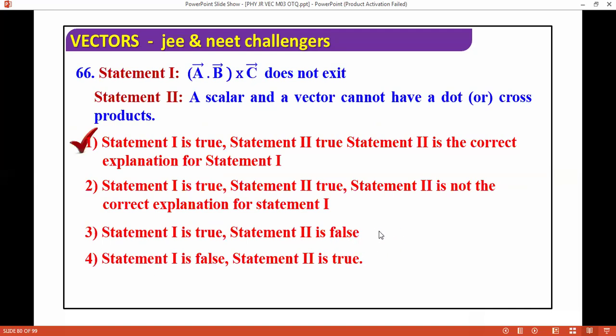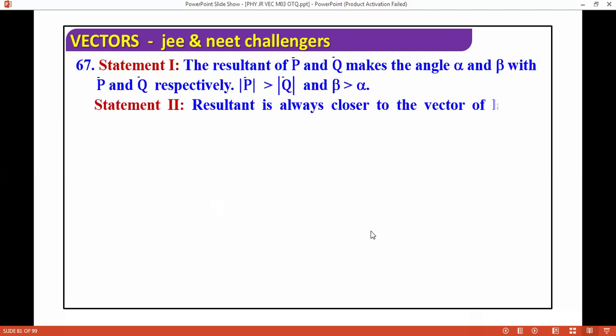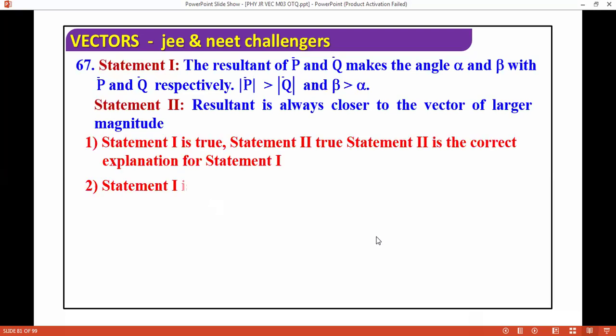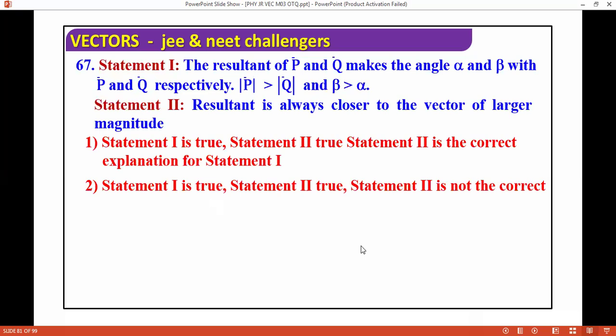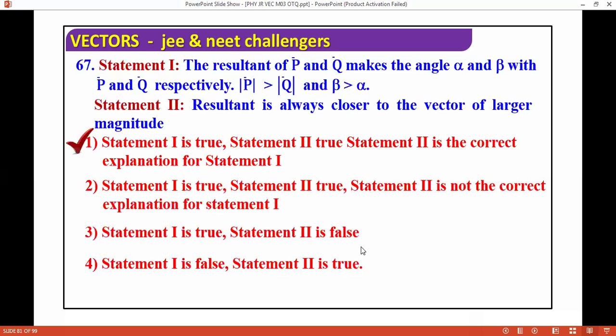Next. The resultant of P and Q makes the angles alpha and beta with P and Q respectively. P is greater than Q, beta. See, P and Q make angles alpha and beta. Yeah, it goes reverse. I already explained to you, the resultant is always closer to the vector of larger magnitude. हाँ सही है. तो दोनों सही हो जाएगा. So you can go with option number 1.